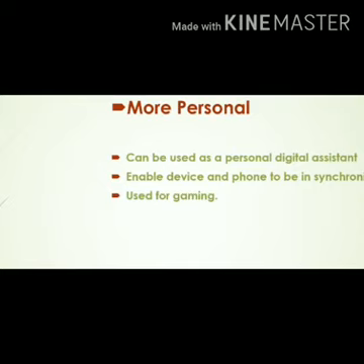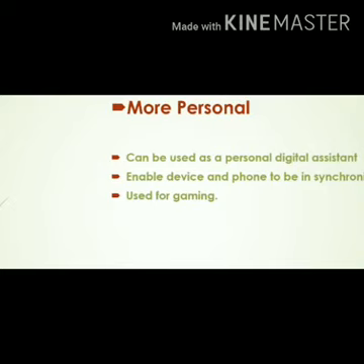Windows 10 can be used as a personal digital assistant, and it is the best Windows for gaming and providing feature synchronization. For example, suppose you are playing a game on your smartphone. At the same time, you can connect your phone to your smart TV.